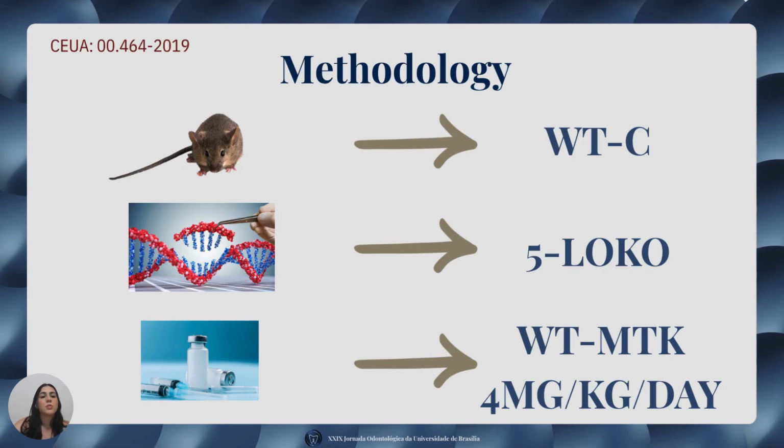Here in this project, we used male 129 SV mice and we separated them in three groups. The first group was WT control. The second group was genetically modified, so the 5-LO is knocked out. And the last group, we used the therapy with MTK, 4 milligrams per kilogram per day.